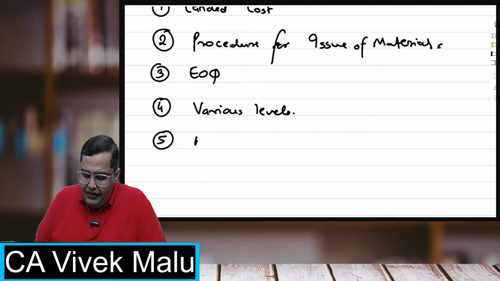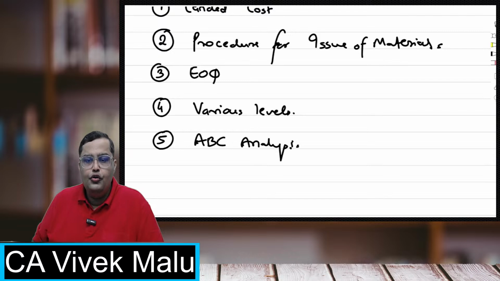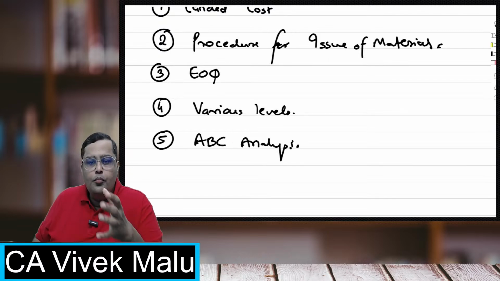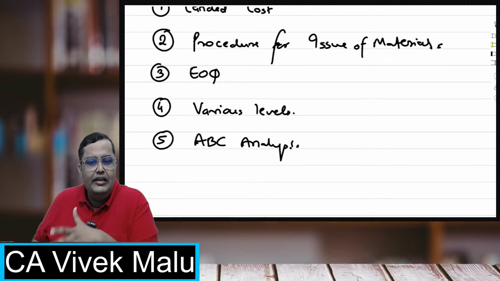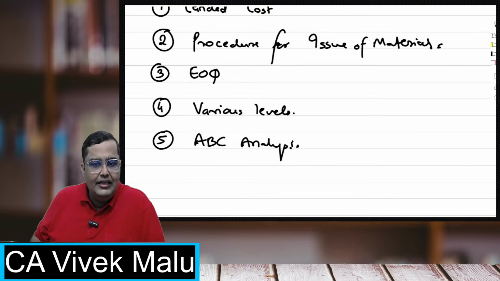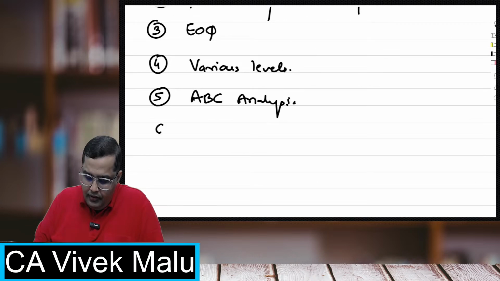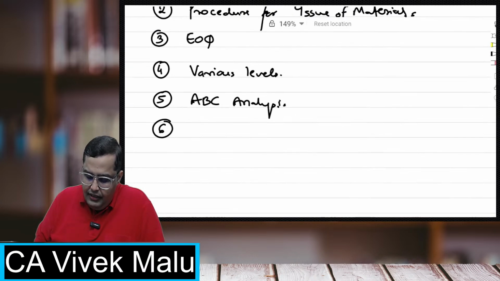Then in this chapter, we also have analyses like ABC analysis, high, medium, low cost analysis, and slow moving, non moving, fast moving, vital, essential, desirable. So this kind of analysis will be taken over here. We'll be studying the cost measurement techniques.